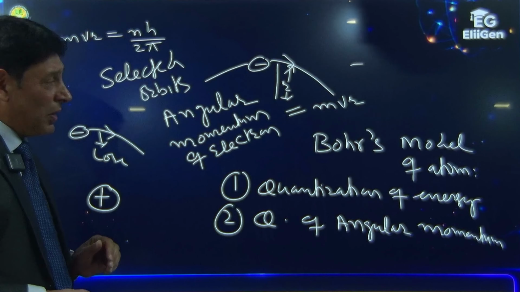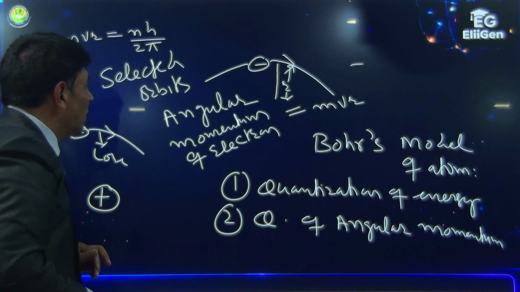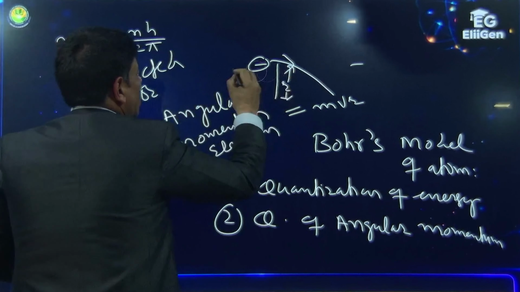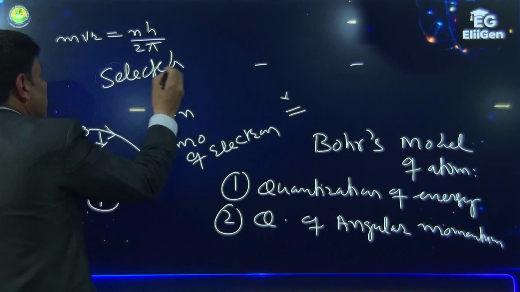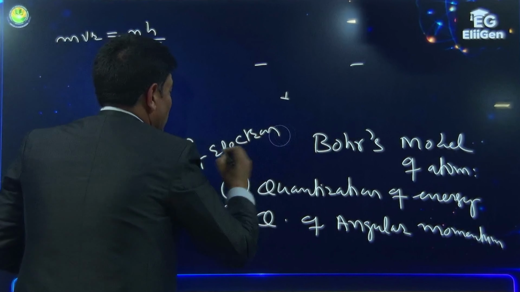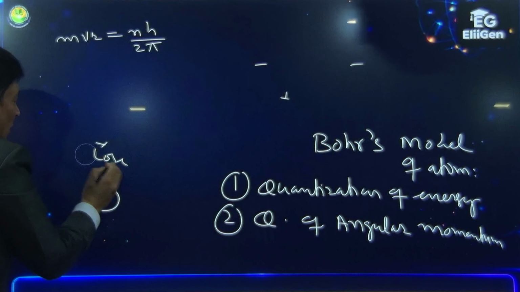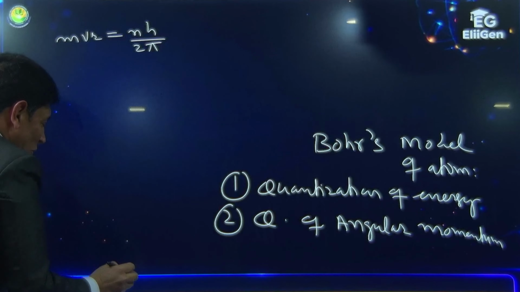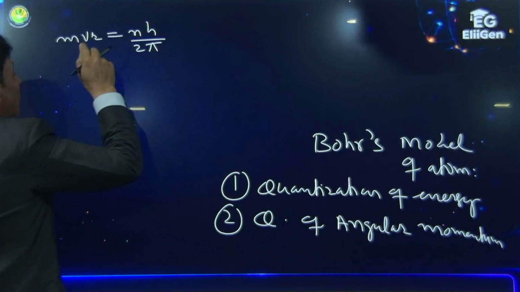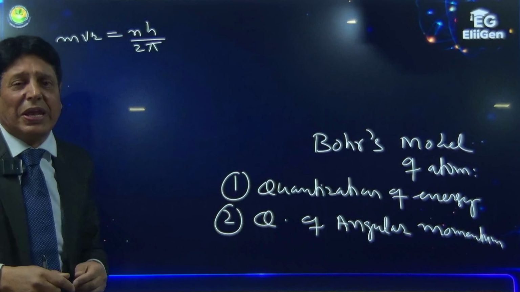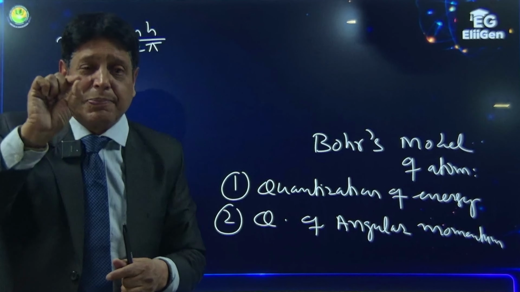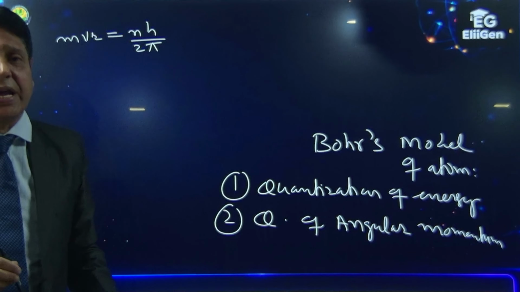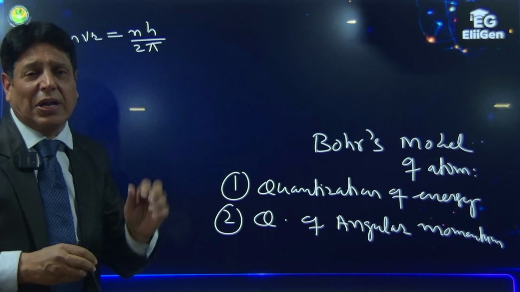Now, what Bohr said, that the angular momentum of the electron is nh by 2 pi, was a guess on the part of Bohr, because there was no justification given for why mvr should be equal to nh by 2 pi. Here n represents the number of the shell, h is Planck's constant, and 2 pi is a mathematical constant.